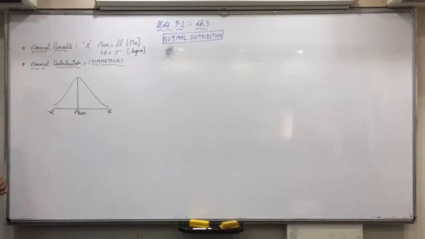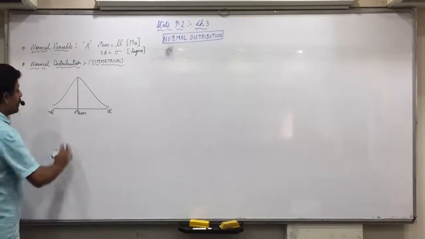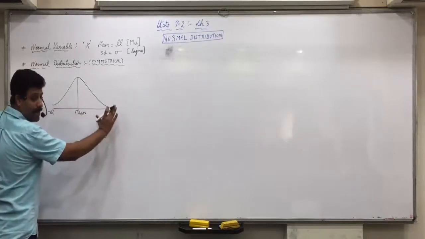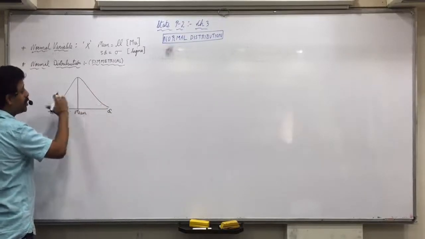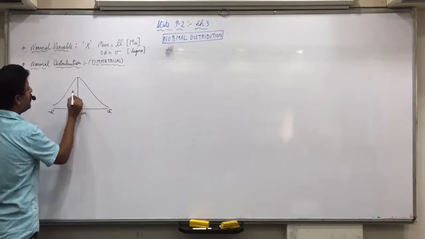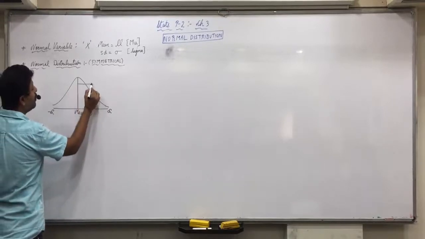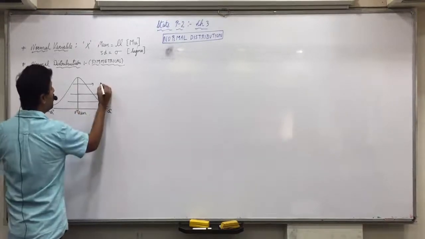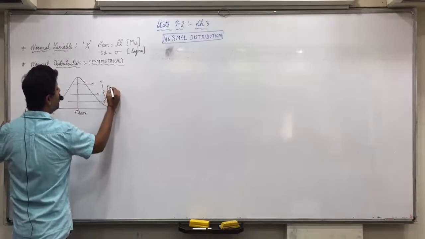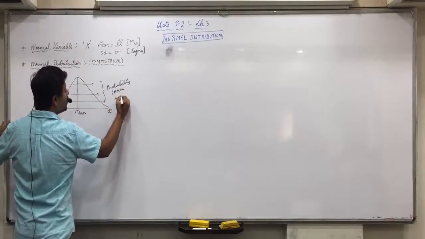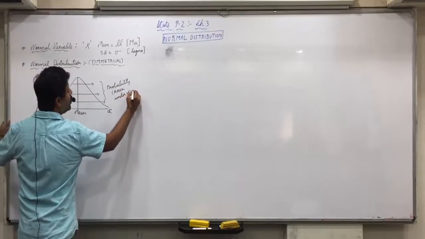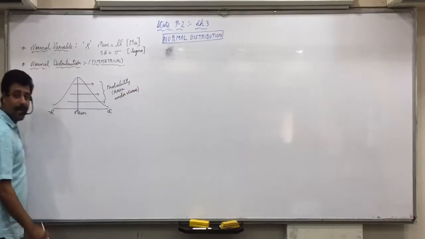It may be too small, it may be too big. The area under the bell-shaped normal curve denotes probability. Whatever is the area under the curve, that denotes probability in this chapter.